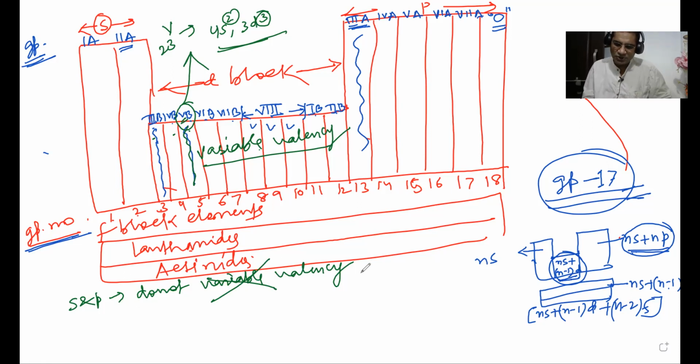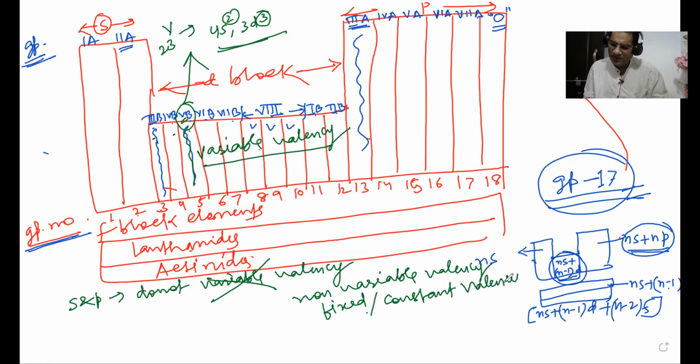They do not show variable valency. So then what type of valencies can they show? Non-variable valency? No, this is not chemistry, this is English. Non-variable valency, fixed valency, or constant valency? No, this is all English. So in chemistry, what will you say? Group valency. S and P block elements show group valency.